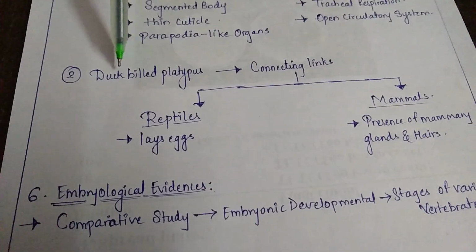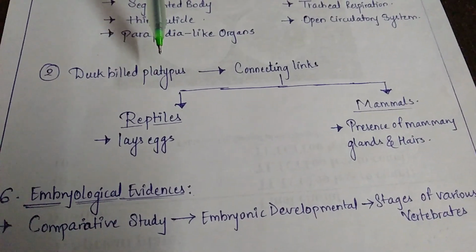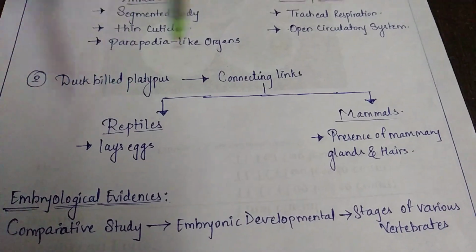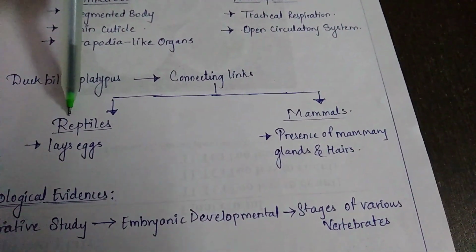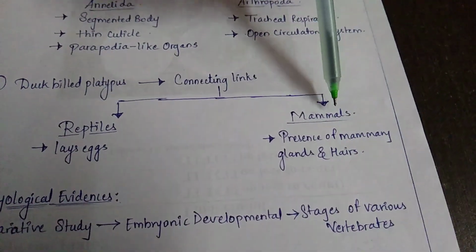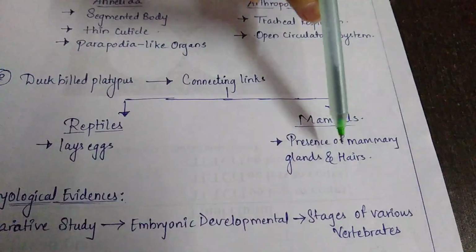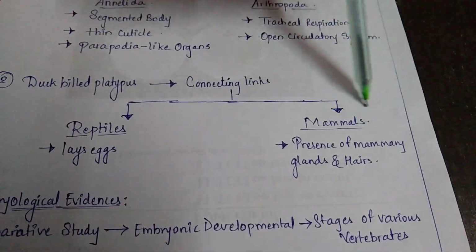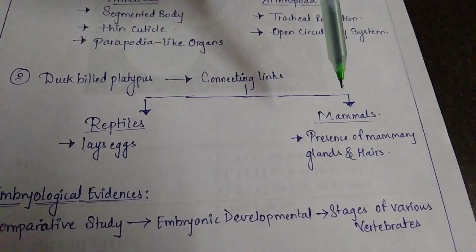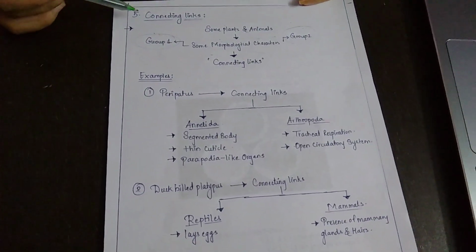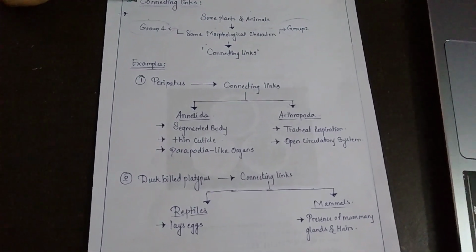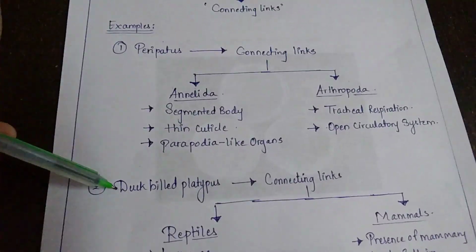Another example is the duck-billed platypus. Now this duck-billed platypus is again a connecting link between reptiles and mammals. They have egg laying capacity like reptiles, whereas they have the presence of mammary glands and hairs on their body like mammals. So hence they are considered as a connecting link between reptiles and mammals. In this way, these are your connecting links, examples and evidences. I hope I've made all of you clear with respect to peripatus and duck-billed platypus.